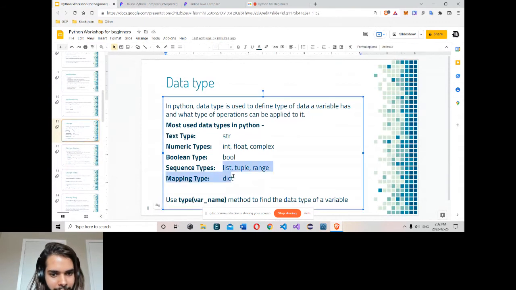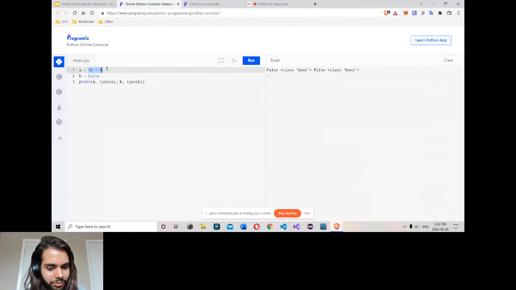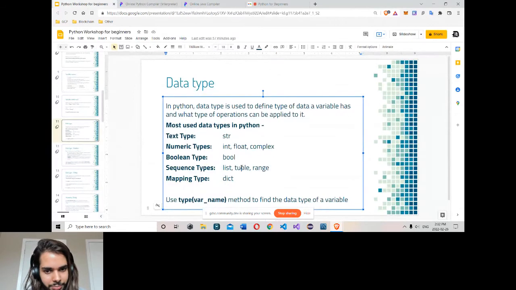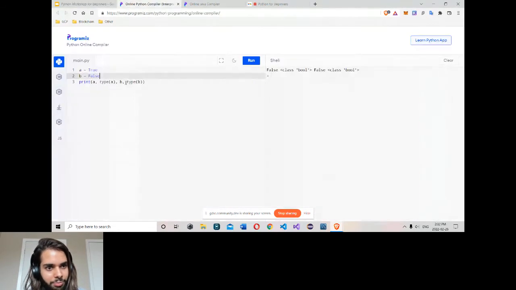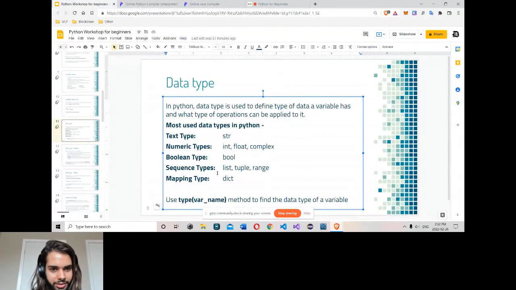The sequence types, I will talk about later in the slides. They are in some form of collection, so they can store multiple values. Now I need to define two variables here to store one value each. With list, tuple, range, and dictionary, I can store multiple values in just one variable. Like in A, I can store a lot of values, not just one. So that's another data type. Use type to find the data type of a variable.